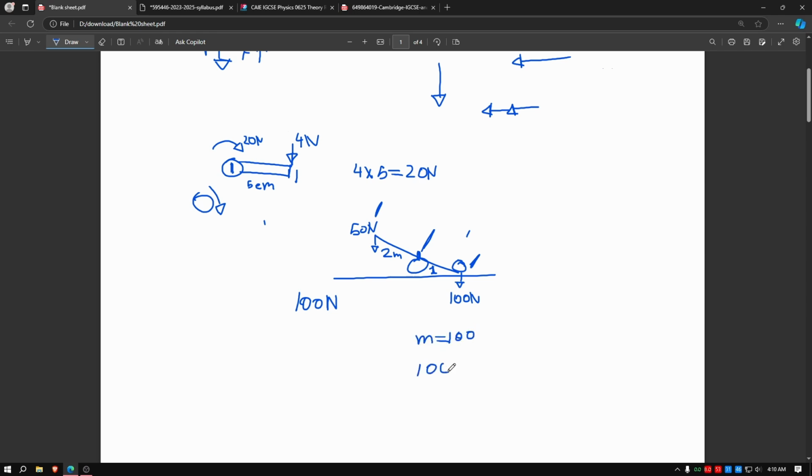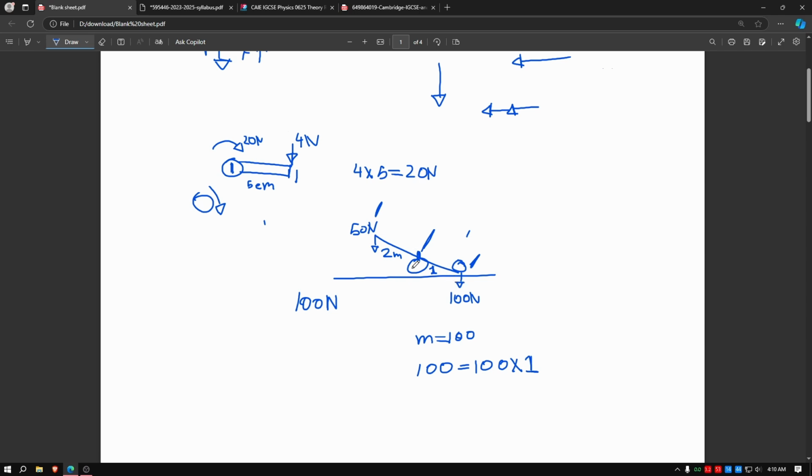So let's just say 100 will be the resultant. We know our weight, right? Our weight is 100 newtons. So how much distance do we need? We need 1 meter of distance. So force into perpendicular distance, into 1 meter, so this will give us a moment of 100 newton meters. What I'm getting at is the double distance here and the double weight here, they cancel each other out.